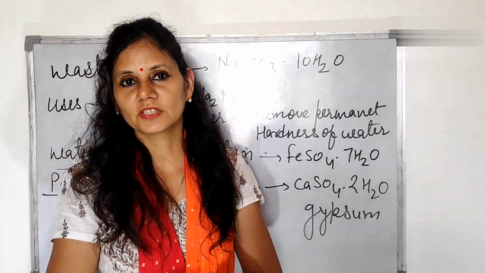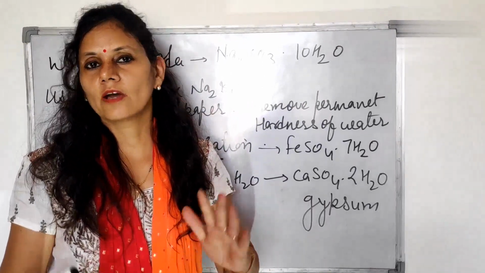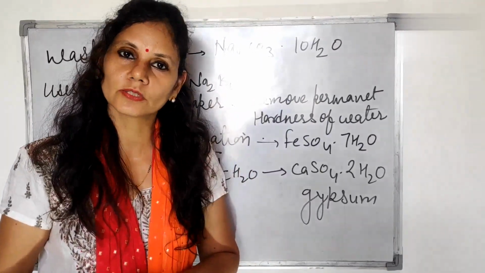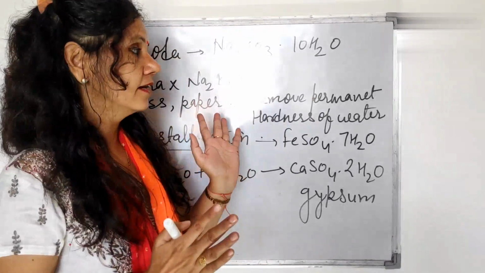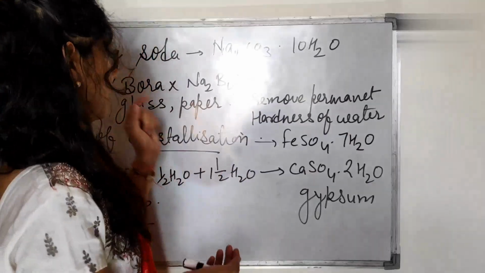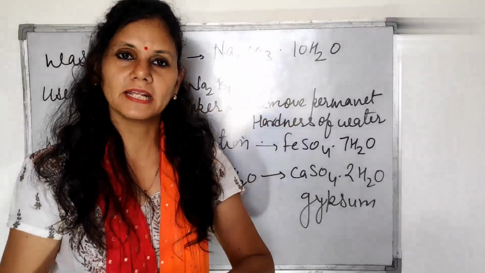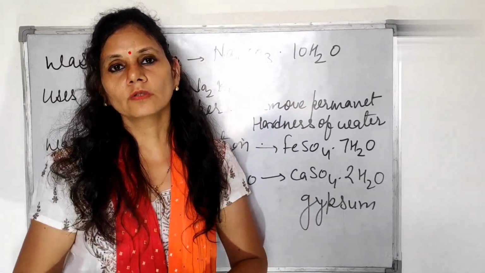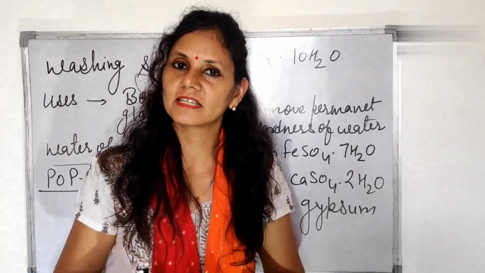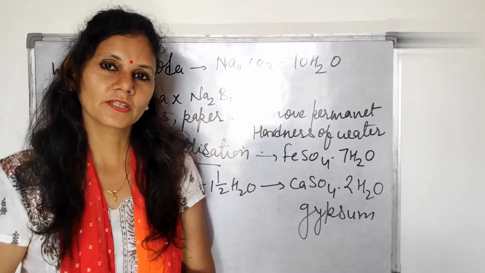Now the next is washing soda, children. Washing soda can also be prepared from NaCl. From NaCl we have prepared bleaching powder, NaOH, Cl2, hydrogen gas, then NaHCO3, baking soda and baking powder. Now we are obtaining washing soda. The washing soda formula is Na2CO3.10H2O. How is washing soda prepared? It is prepared when NaCl reacts with CO2.